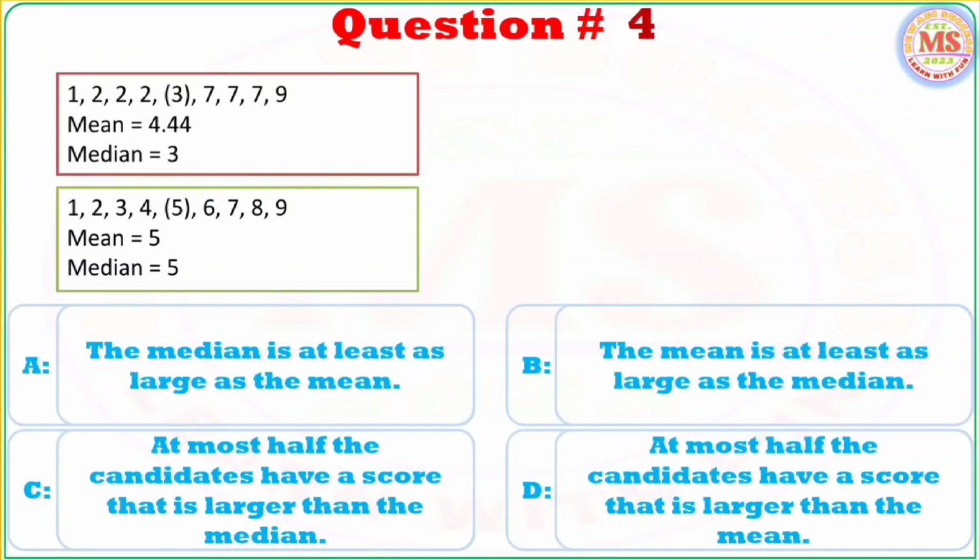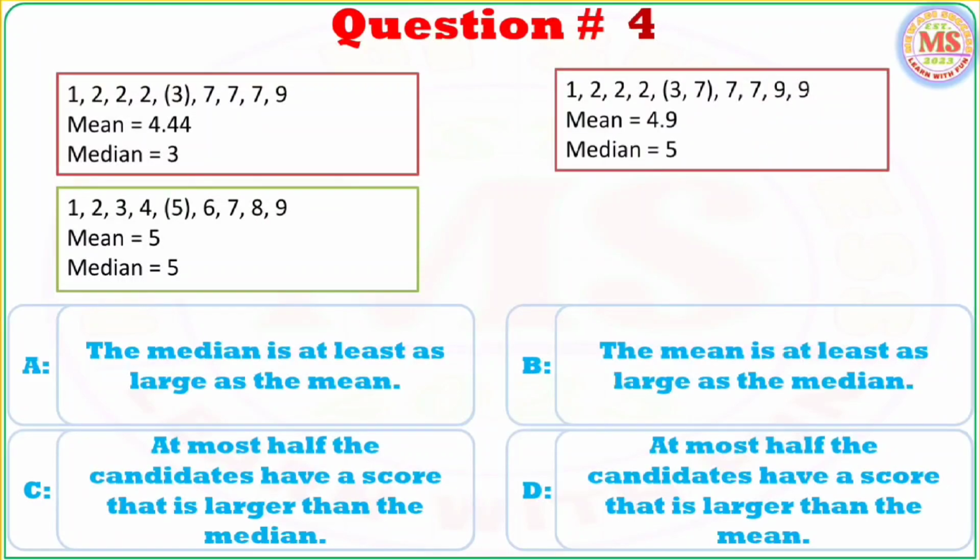If we have scores like these, 1, 2, 2, 3, 7, 7, 9, 9, in this case the mean is the average of these scores, which is equal to 4.9. Since the number of candidates is even, the median will be the average of the two middle numbers, 3 and 7, which is equal to 5. In this case option B will be wrong, because the mean is not at least as large as the median.